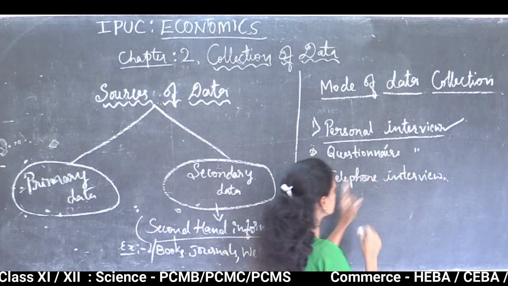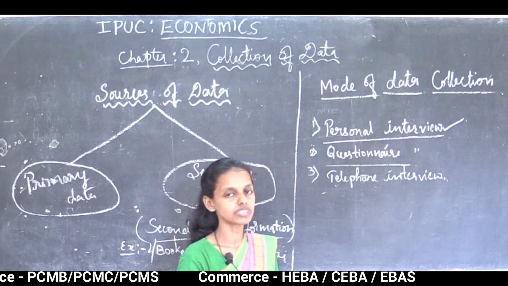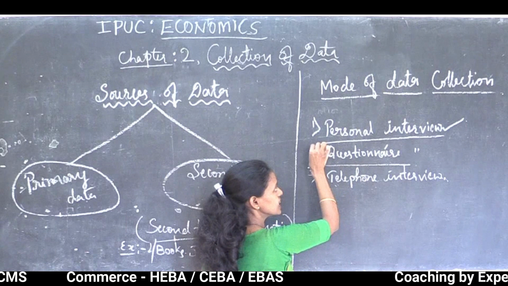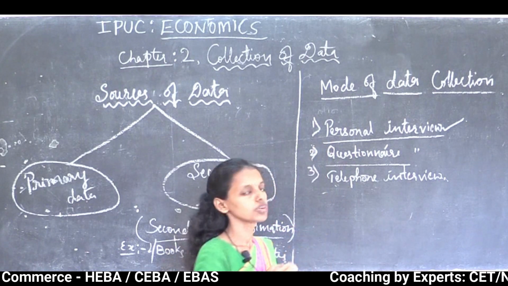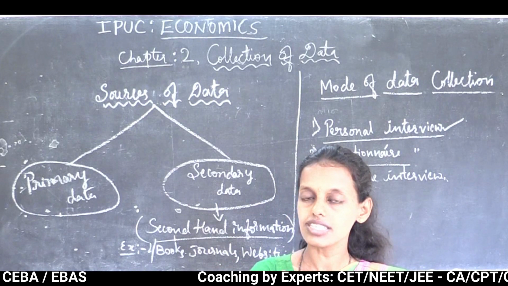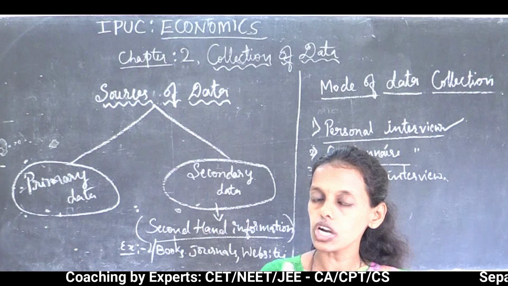So what is the questionnaire method? Questionnaire method is one of the best methods of data collection. While collecting the data we use the questionnaire method. Here, as I said earlier, we are going to use one format of questionnaire. There are some features and conditions. Questions should not be too long or too short.